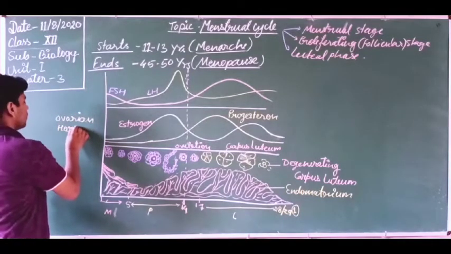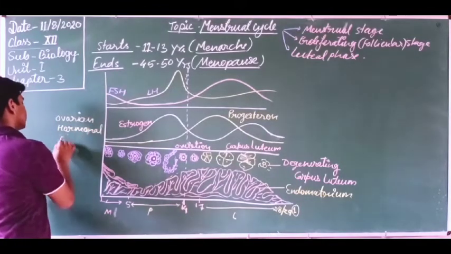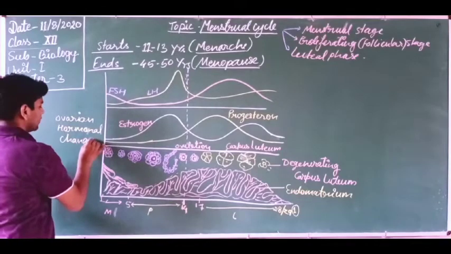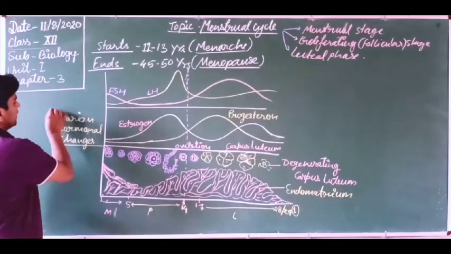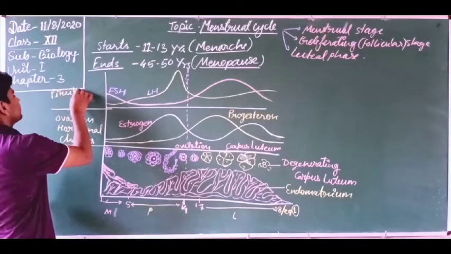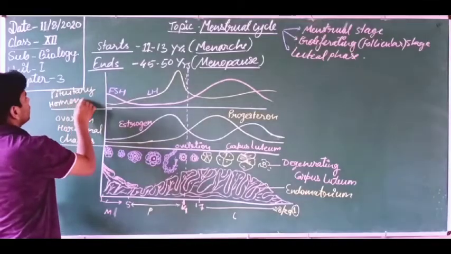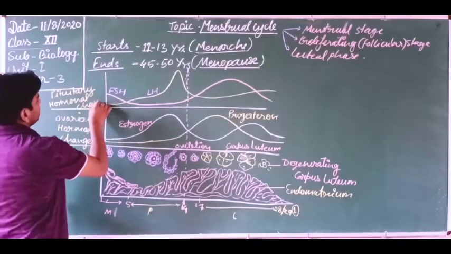hormonal changes. So here these are the ovarian hormonal changes, and these are the pituitary hormonal changes.